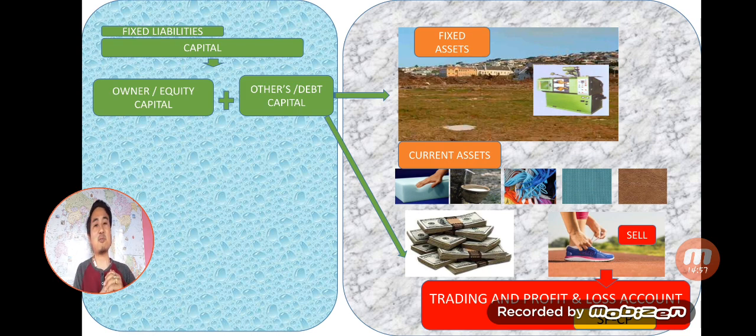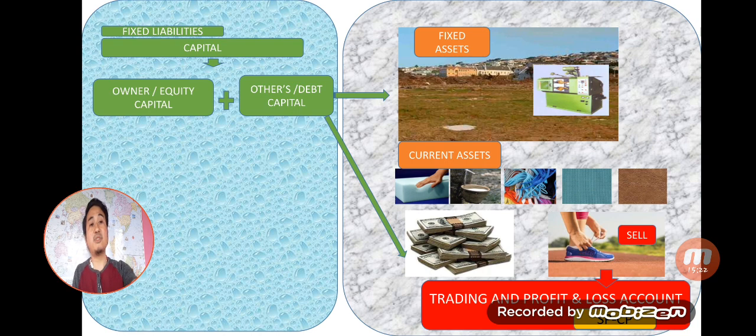Selling price minus cost price is equal to profit. So the transaction relating to the buying and selling, the transaction relating to the expenses and the income, is recorded in an account called trading and profit and loss account. In the coming video, I'll make a simple video on what is trading and profit and loss account.